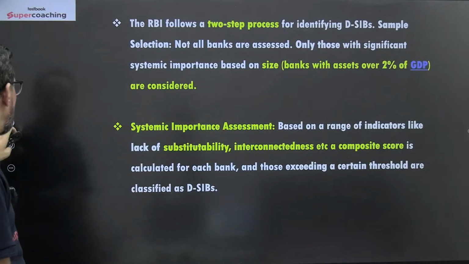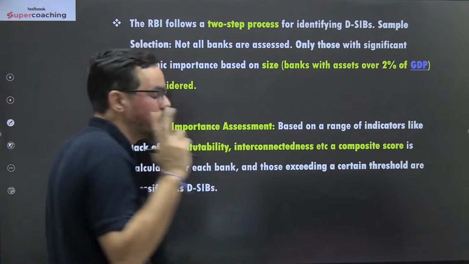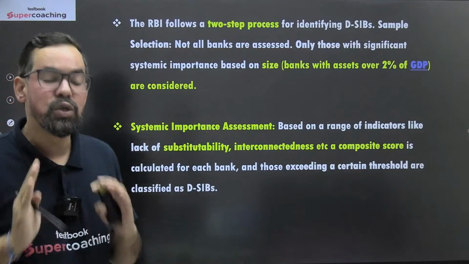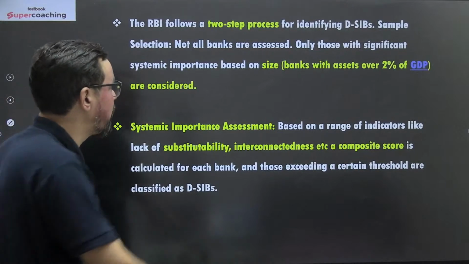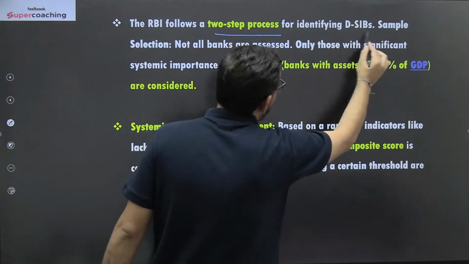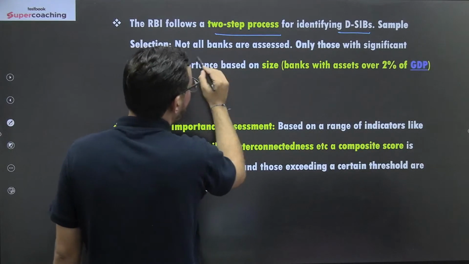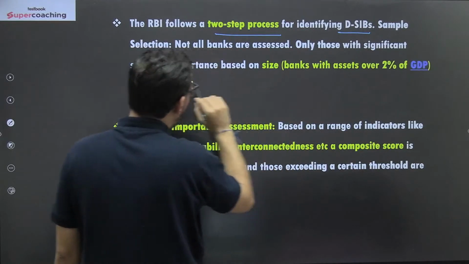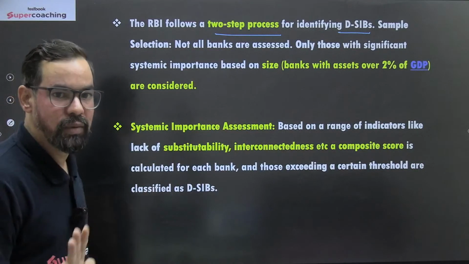Now we'll come to the system itself. RBI follows, like there are 2 major areas on the basis of which we generally consider a bank as a DSIB. Okay, so आपका two-step process for identifying DSIBs. Sample selection, आपका first one is not all the banks, so only those whose asset size is around 2% of the GDP. ठीक है?